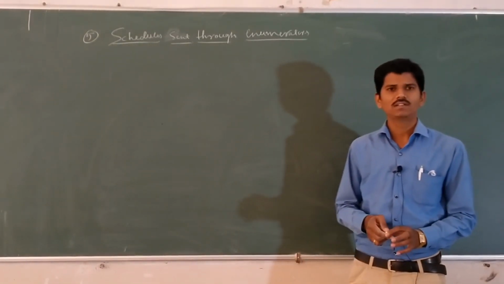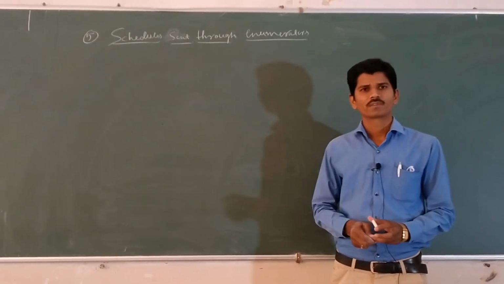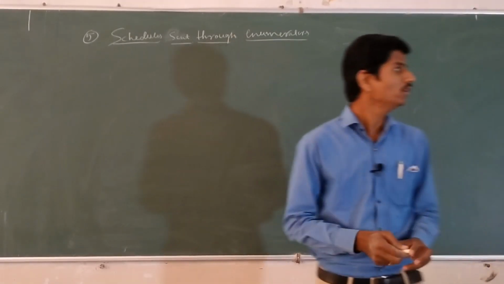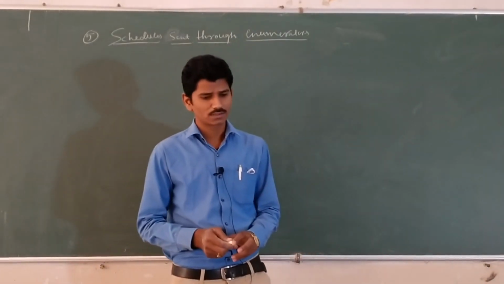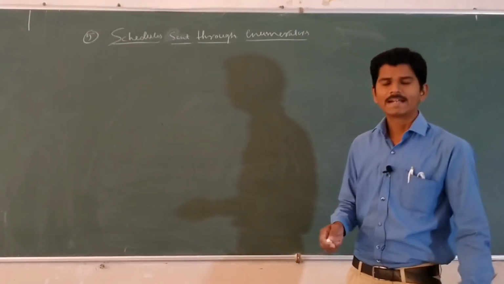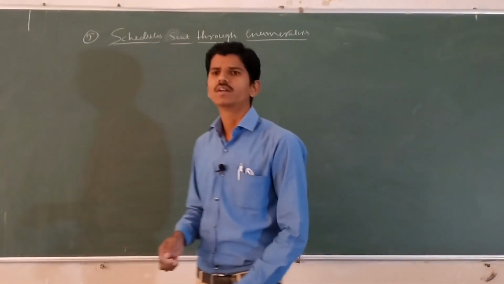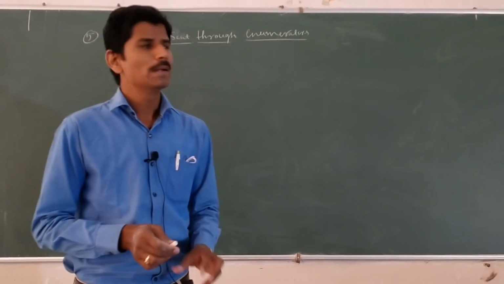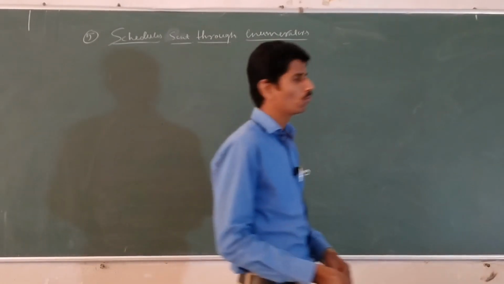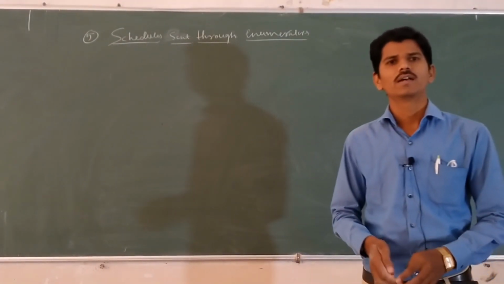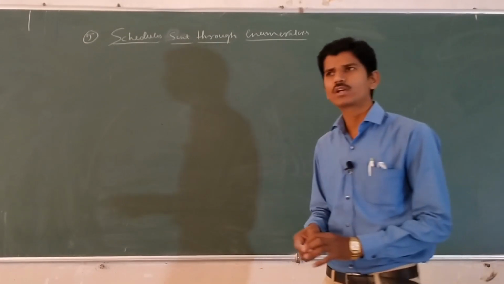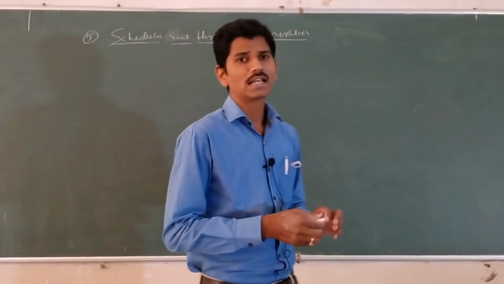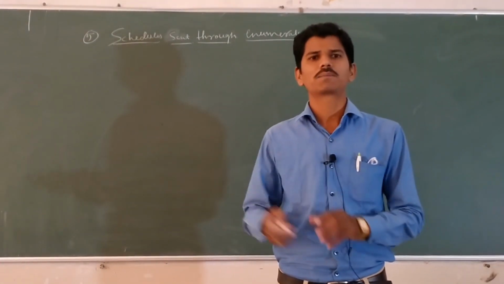Okay, we have discussed the first 4 methods. The next, fifth method is schedules sent through enumerators. Here it is the most widely used method of collection of primary data. A number of enumerators are selected and trained for this purpose.